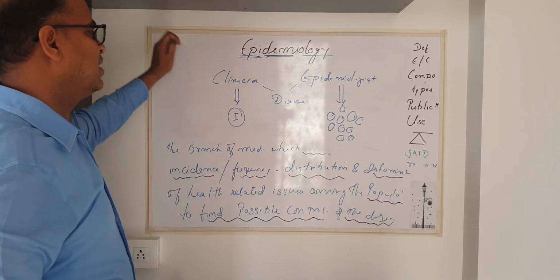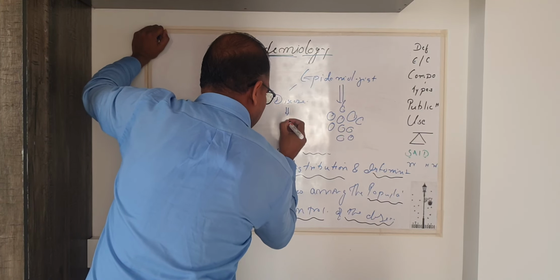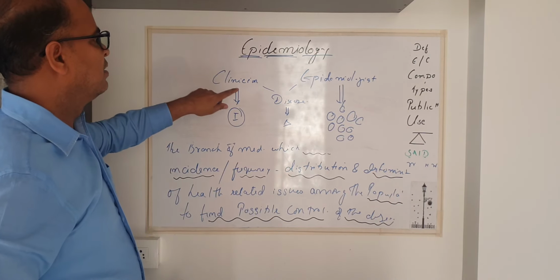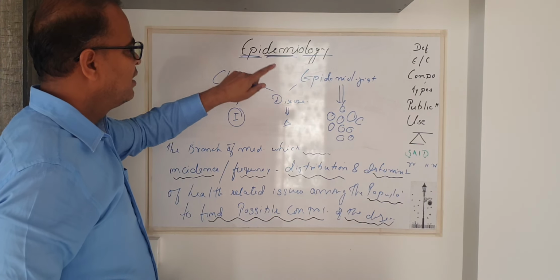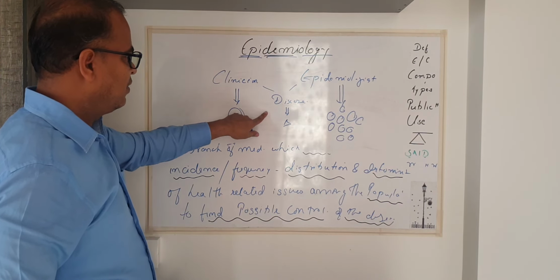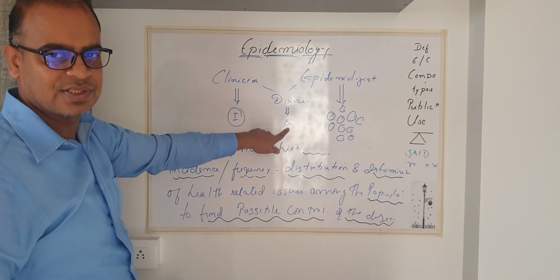They use the same pattern to reach a diagnosis, including clinical observation and lab findings. All these are used to reach a possible diagnosis.